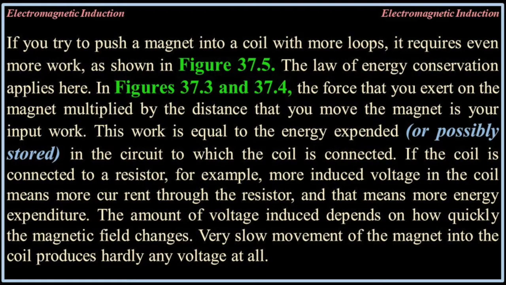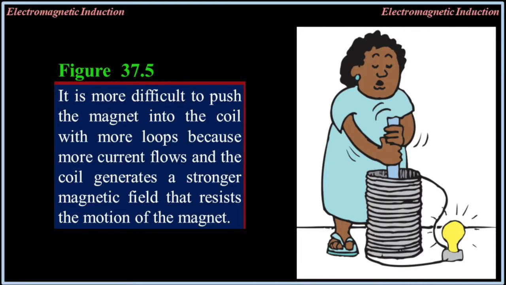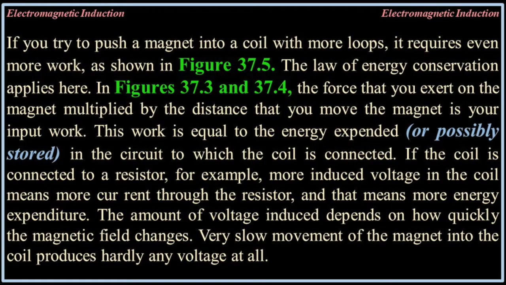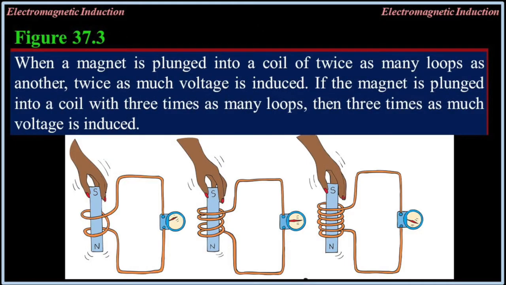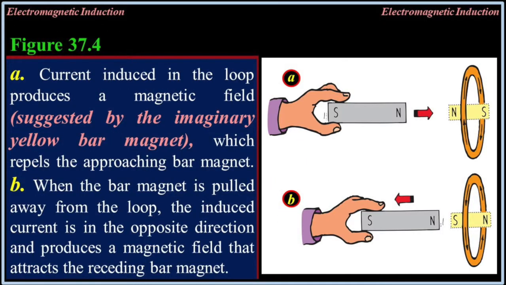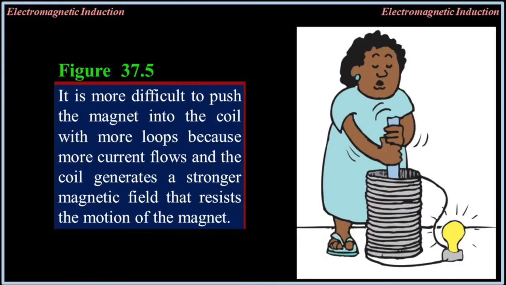If you try to push a magnet into a coil with more loops, it requires even more work, as shown in figure 37.5. The law of energy conservation applies here. In figures 37.3 and 37.4, the force that you exert on the magnet multiplied by the distance that you move the magnet is your input work. This work is equal to the energy expended or possibly stored in the circuit in which the coil is connected.